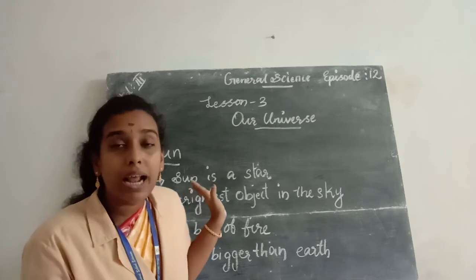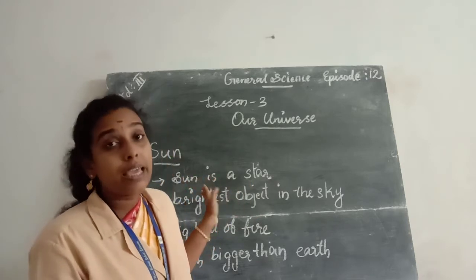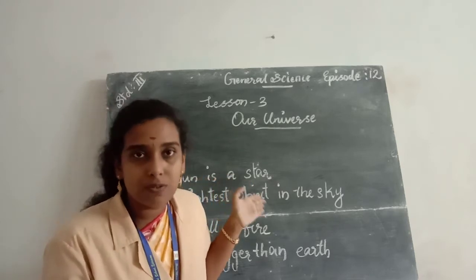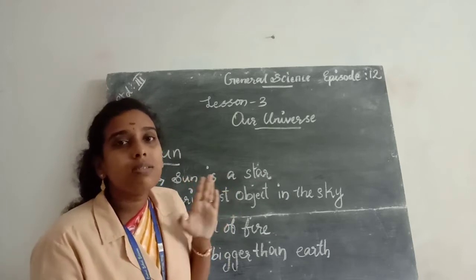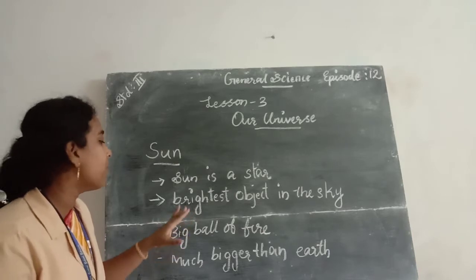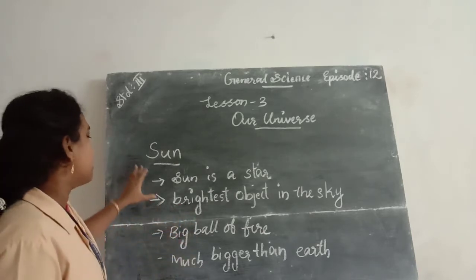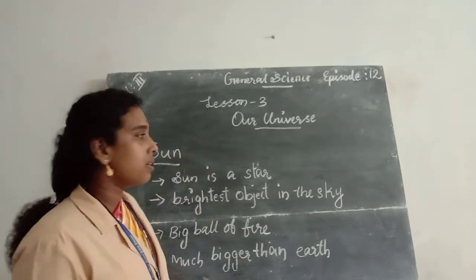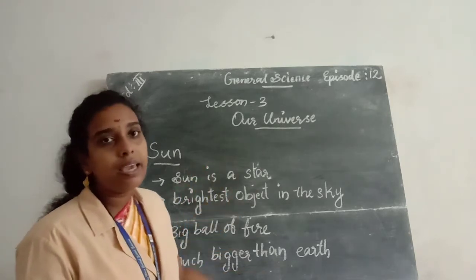Sun is the brightest object in the sky because it is the closest star to the earth. And it is a big ball of fire, much bigger than the earth.